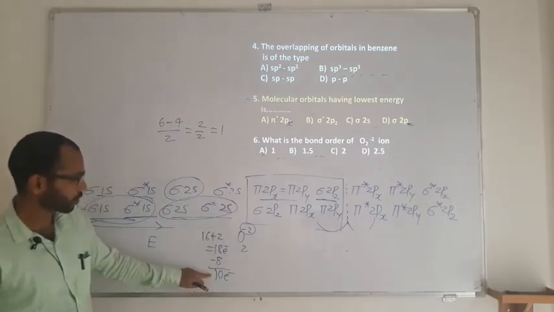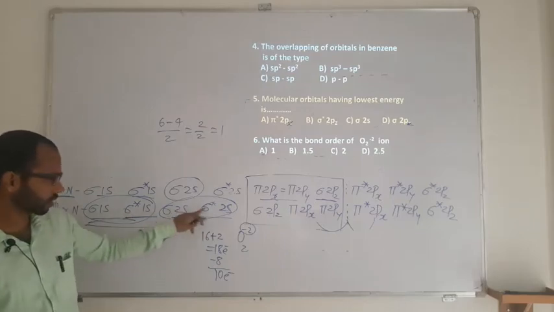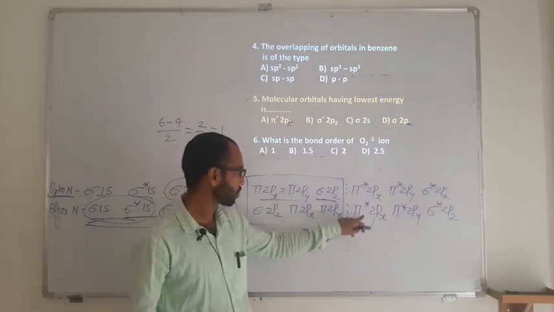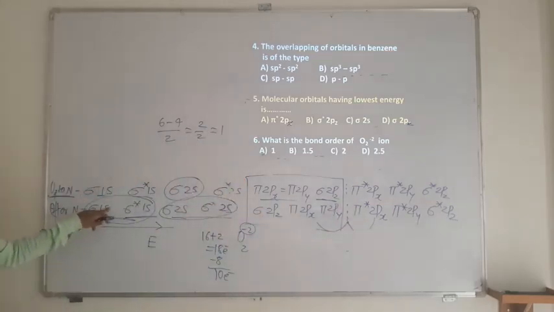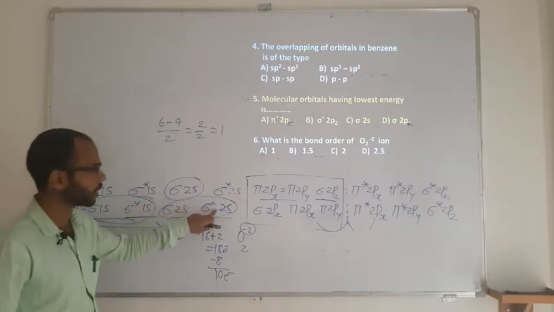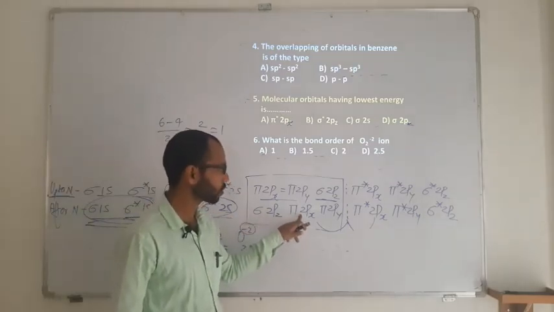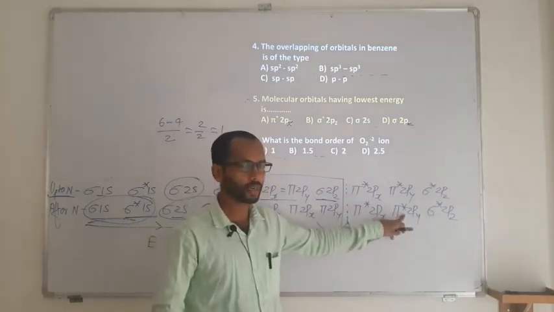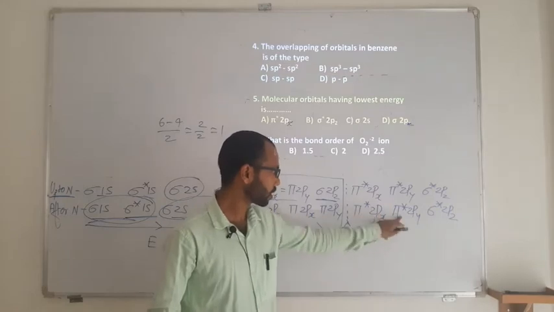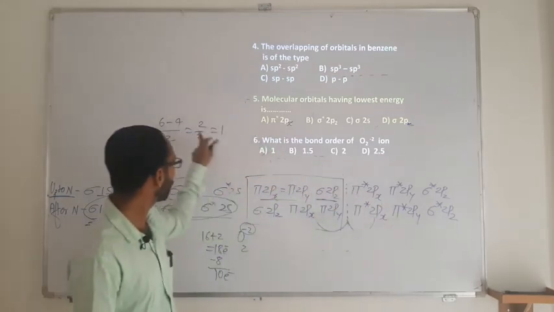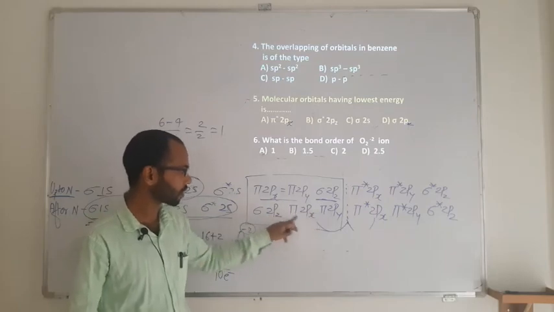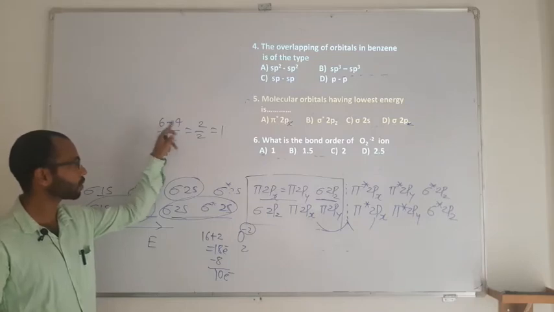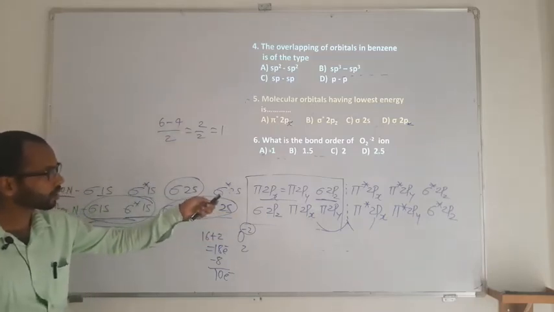Because totally how many electrons should be there? 18. So 2, 4, 6, 8, 10, 12, 14, 15, 16, 17, 18. In the starred orbitals, the antibonding orbitals, there are 4 electrons. The ones without a star are bonding, so 6 electrons. So 6 minus 4 upon 2, 6 minus 4 is 2, and 2 upon 2 is 1. So the bond order is going to be 1.